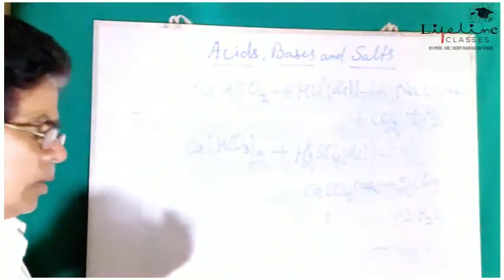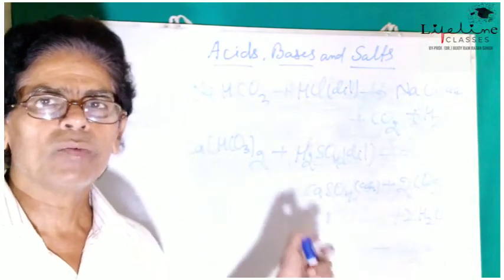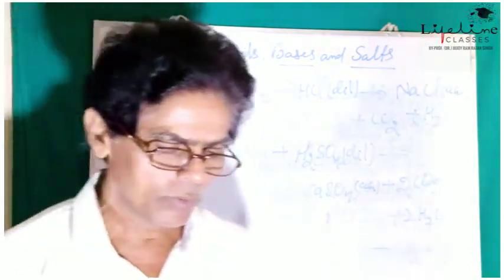So this is the reaction of metal hydrogen carbonates with dilute acids.